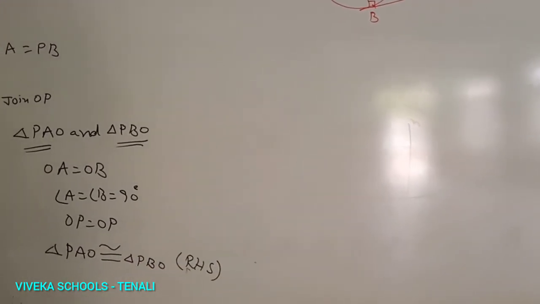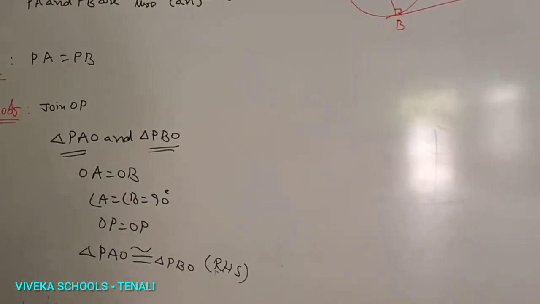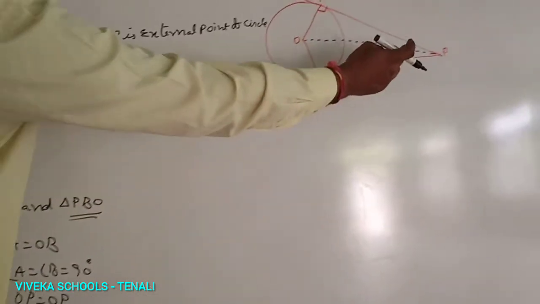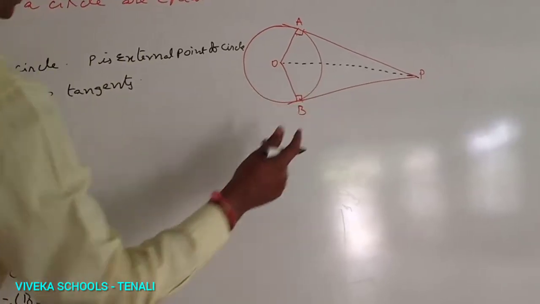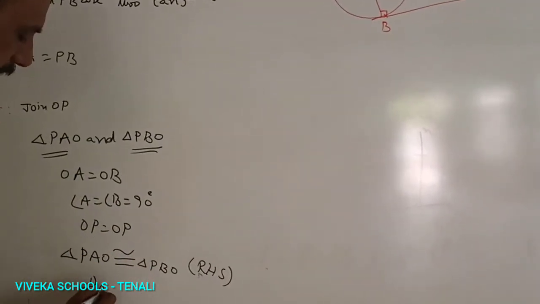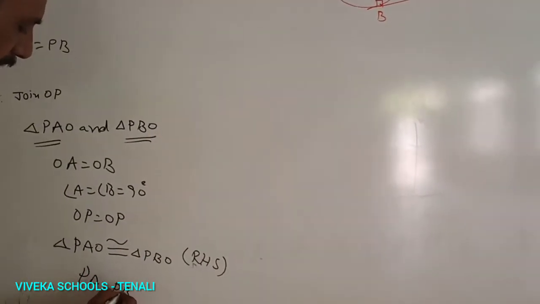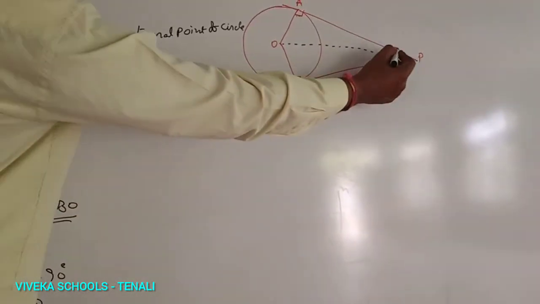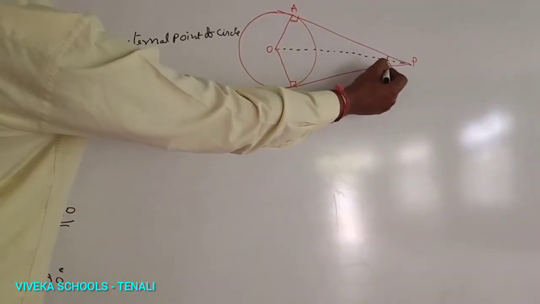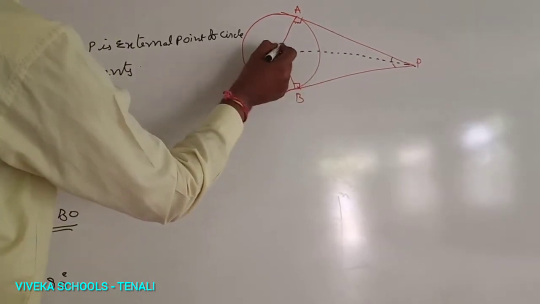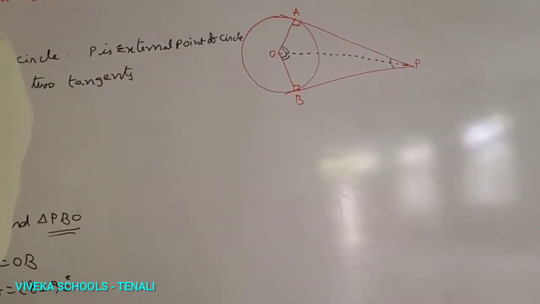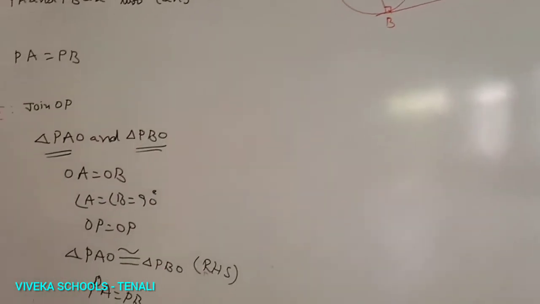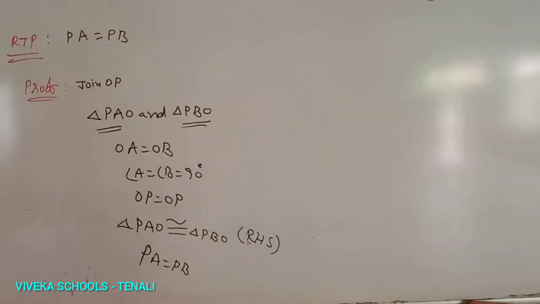If any two triangles are congruent, then corresponding parts are equal. Corresponding parts means sides and angles. What are the sides? PA equals PB. Therefore, PA equals PB, and the angles are also equal. These two angles are also equal. Corresponding sides and corresponding angles are equal when the two triangles are congruent.